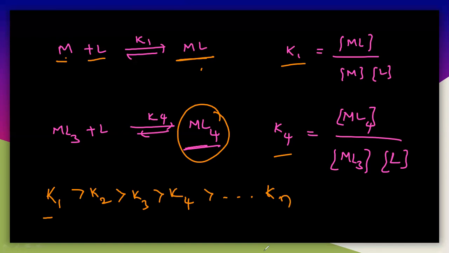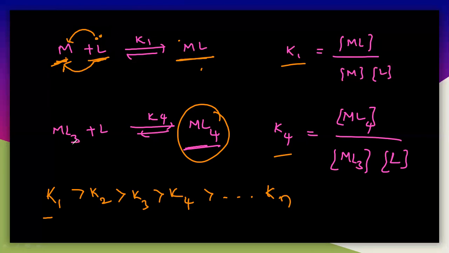So why is K1 more compared with K4? What is the reason? Because in K1 there are no ligands on this particular M. You know that the metal is an acceptor of electrons. So the ligand must have a lone pair of electrons and must donate it here, so that it forms a complex, ML. In K1, only one ligand is combining with this metal, and only empty orbitals are there, so the ligand can easily interact with the metal.